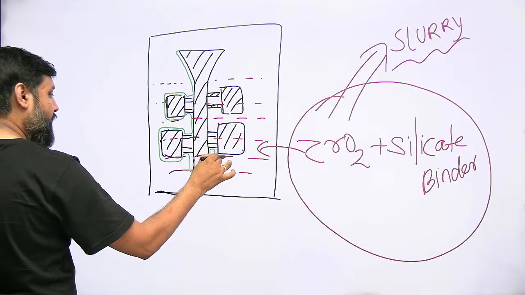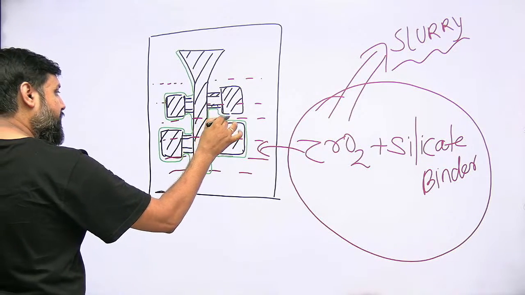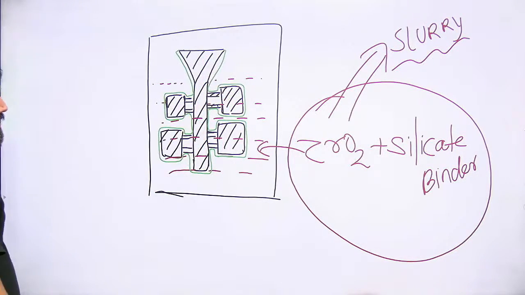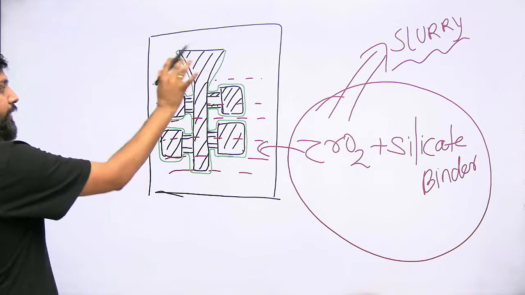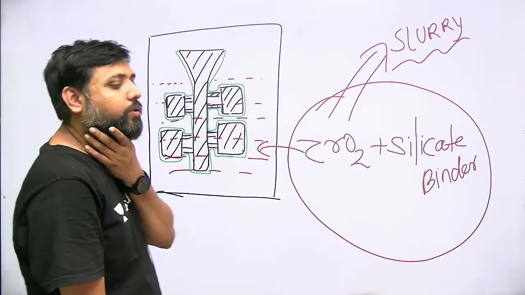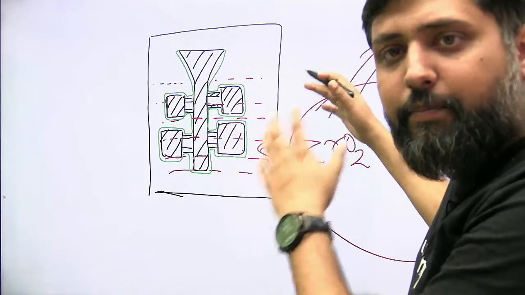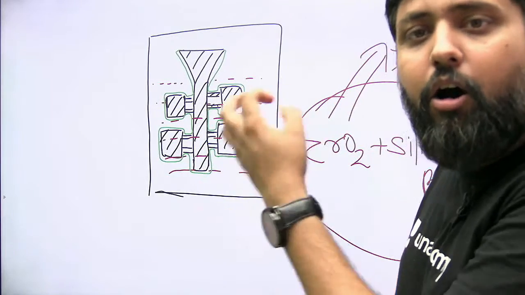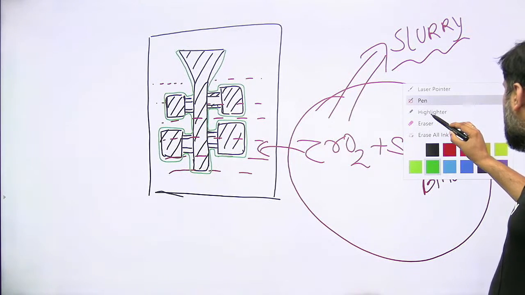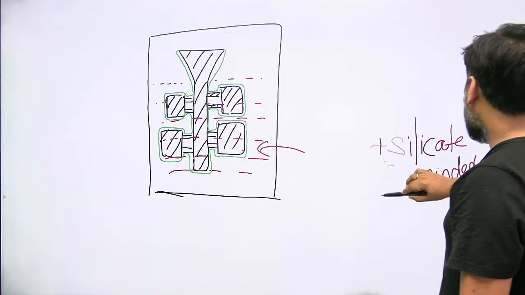Doing this is what we call investment or prime coating, and this is the first stage of investment that you have done over here. This coating will be there now all over that pattern. Now my dear lovely students, this coating is a very thin coating. Thereafter we are going to deposit a thick layer over it, the second time, with a bed of silica sand and the silicate binder.